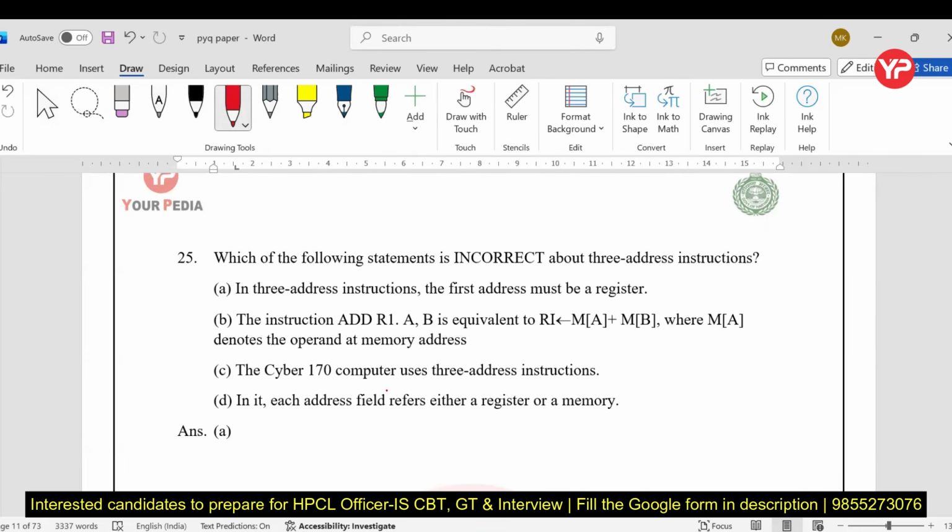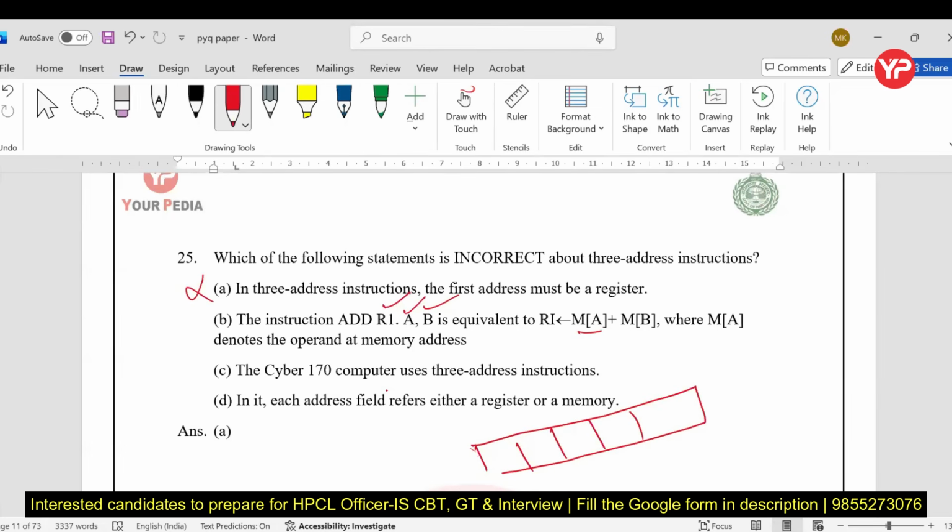Which of the following statements is incorrect about the three address instruction? In the three address instructions, we have opcode and operands. The three addresses are there, my dear students. In three address instructions, the first address must be a register. No, that is not always true. Now the instruction ADD R1, A, B: R1 is a register destination address, A is a memory, B is a memory.